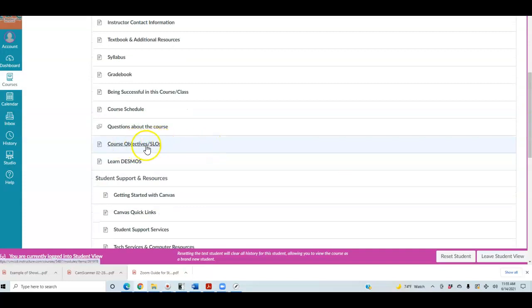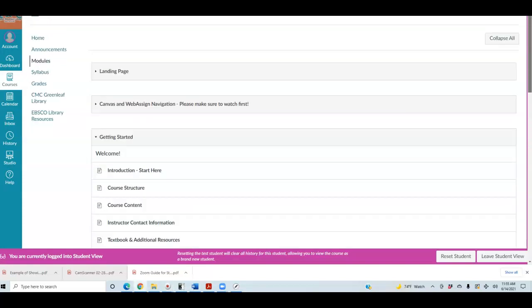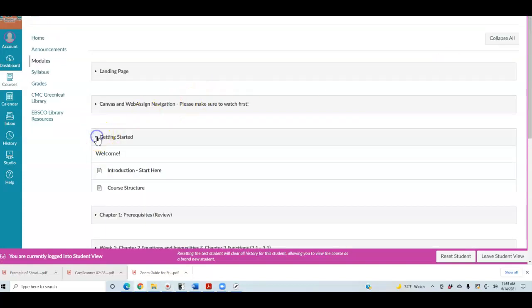Then, as you scroll down a little further, this is the course objectives, the SLOs, and then it says Learn Desmos. This is a calculator that I use online for some of the demonstrations in our course. It is not required, but it is something I use so that you can get familiar with it. Below that, you see the student support resources, resources for Canvas, and so on. Let me come back up here. Now we're going to go to the course